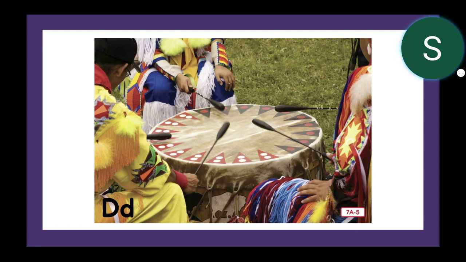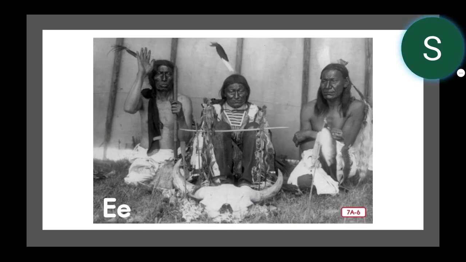D is for drum songs sung long ago. E is for elders who led their tribe in prayer. Friends, an elder is an older person who is also a leader.